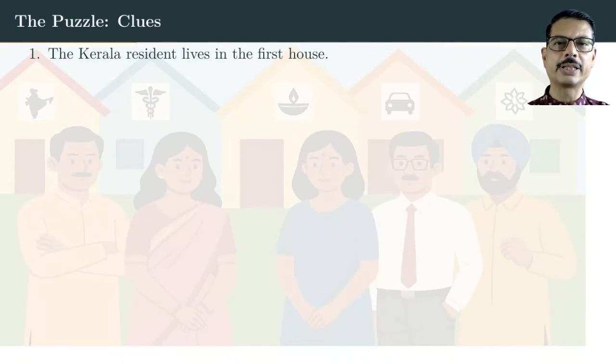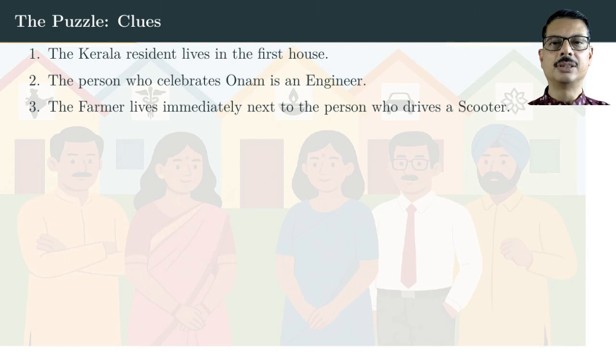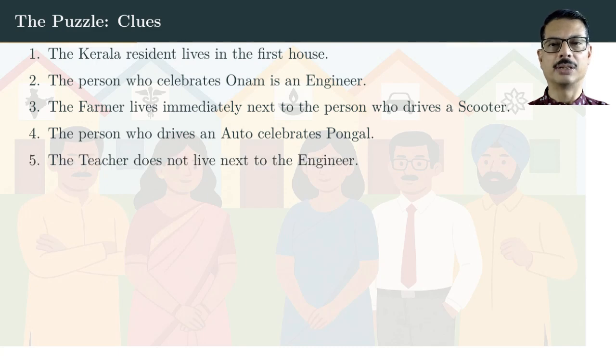Here are the clues or constraints. First, the Kerala resident lives in the first house. Second, the person who celebrates Onam is an engineer. Third, the farmer lives immediately next to the person who drives a scooter. Fourth, the person who drives an auto celebrates Pongal.